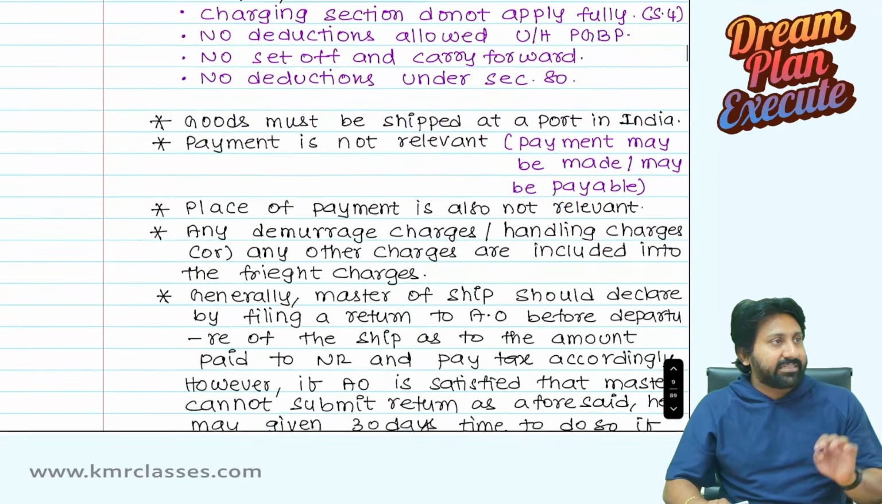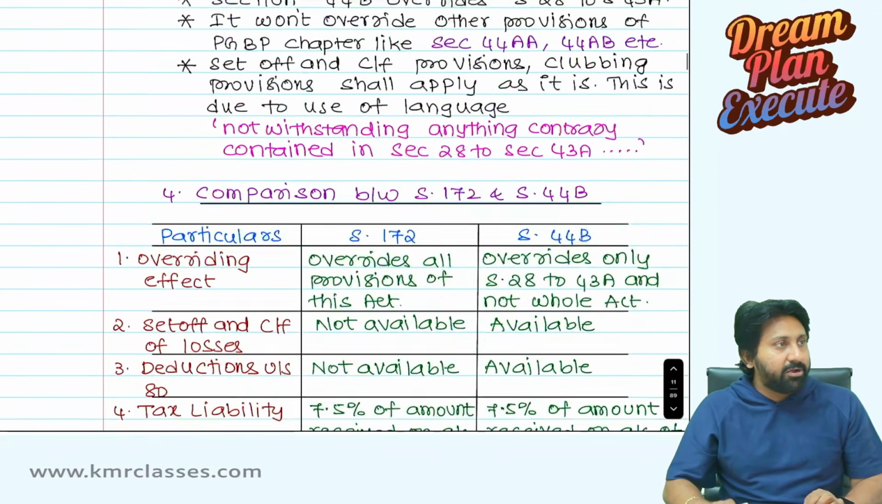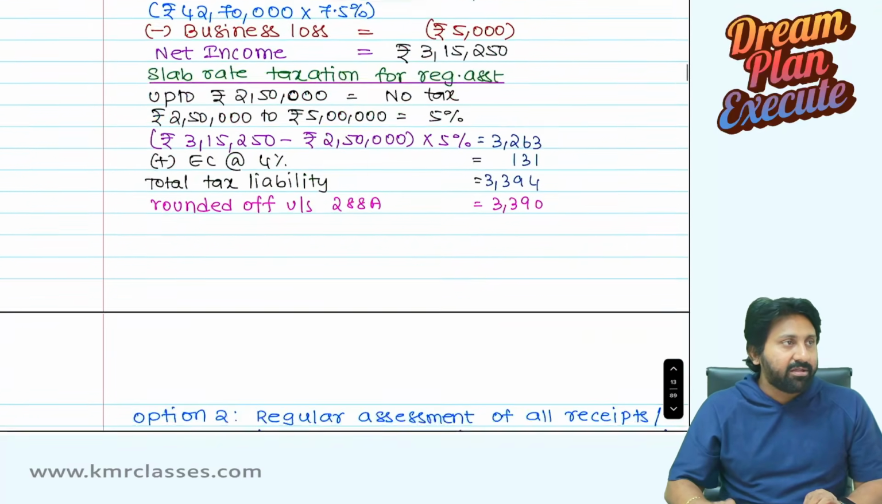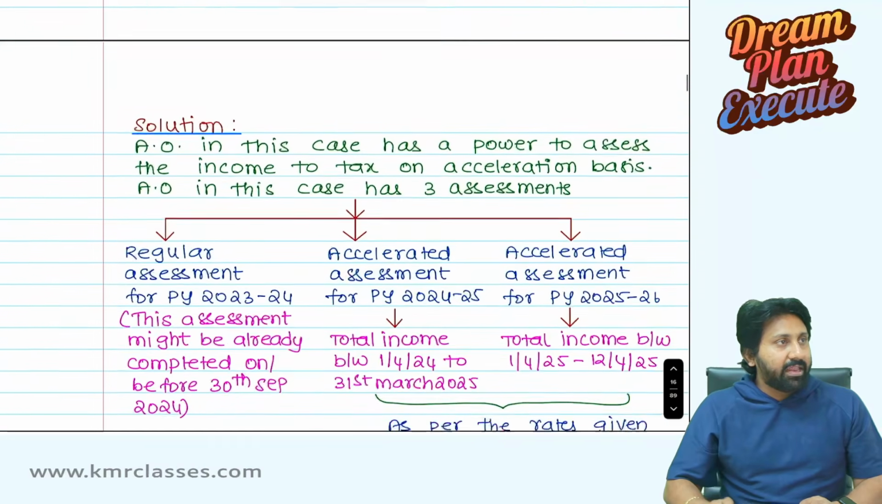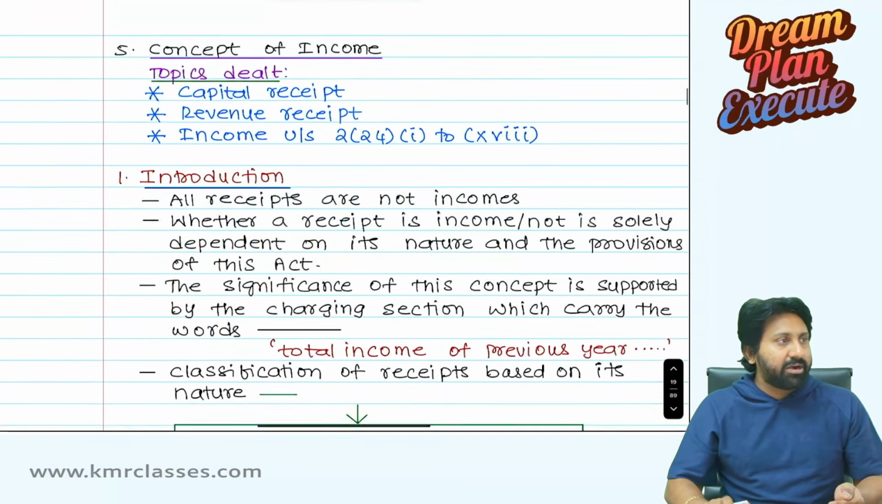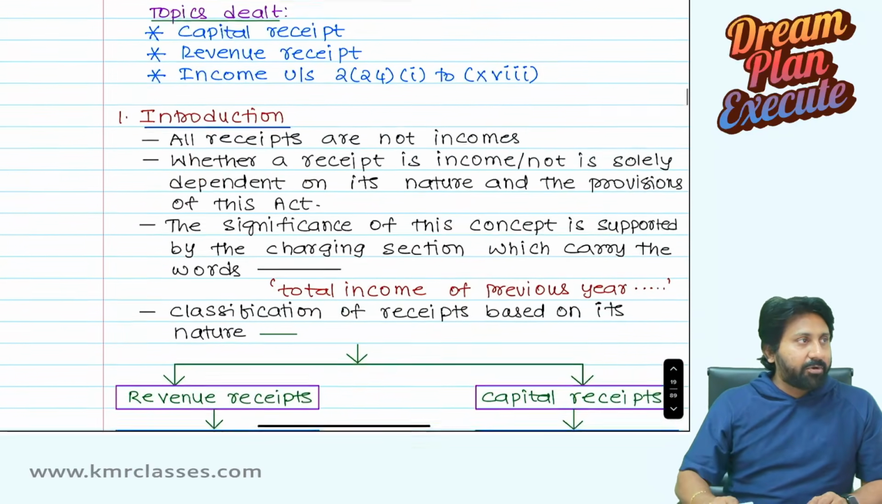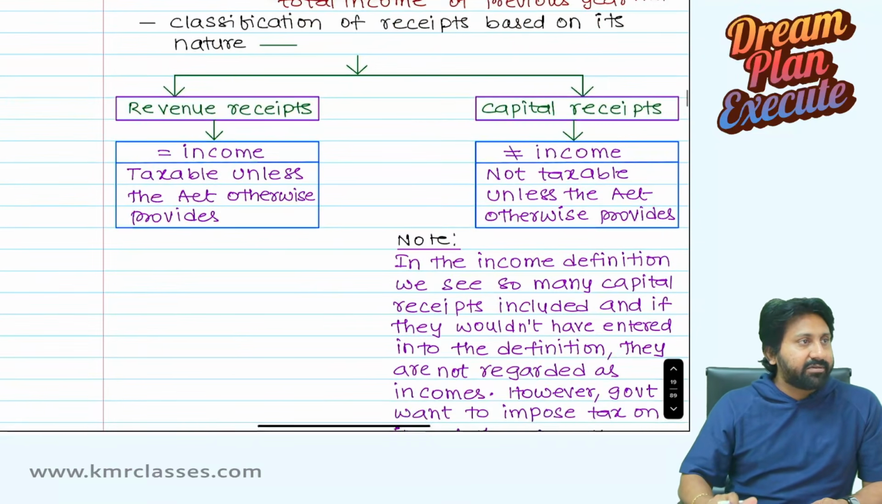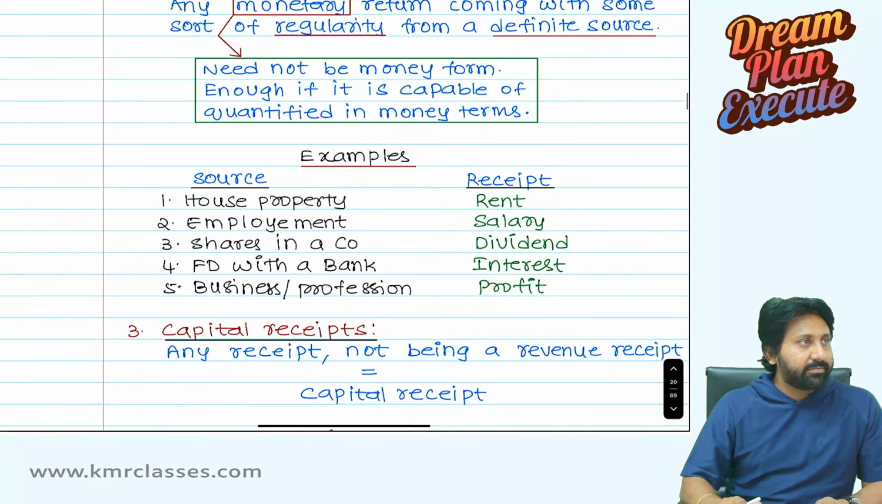This is how I prepared each and every point. The minutest of details have been covered here. Every section is followed by an illustration and an example of how to understand it. See, the concept of income. So what is the income definition? How to understand it? This is how I have written it.